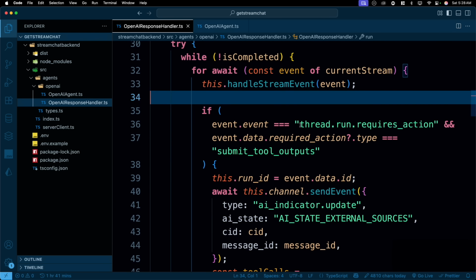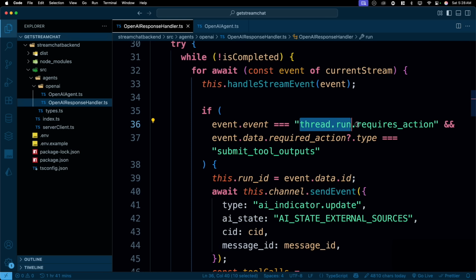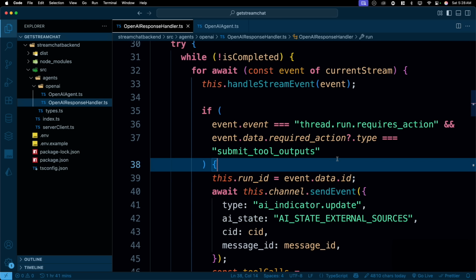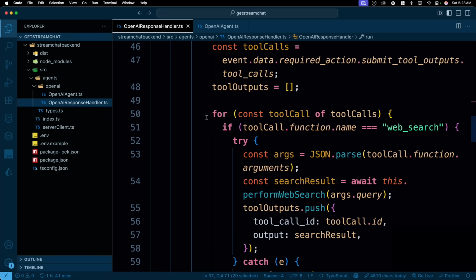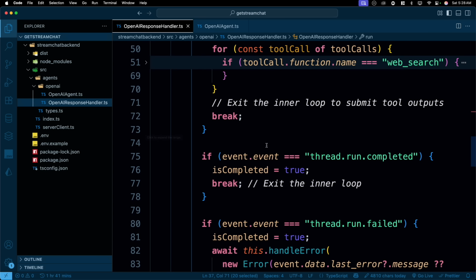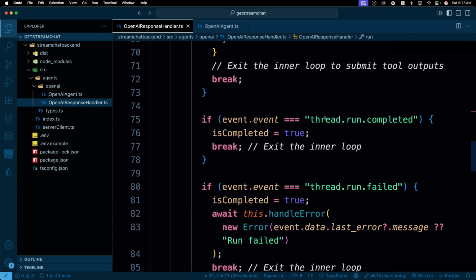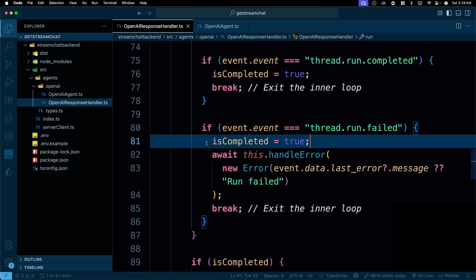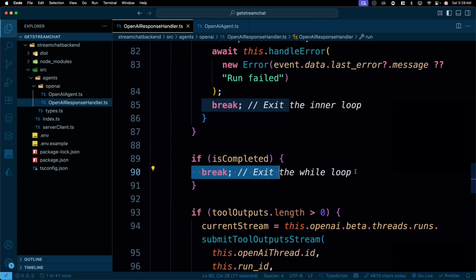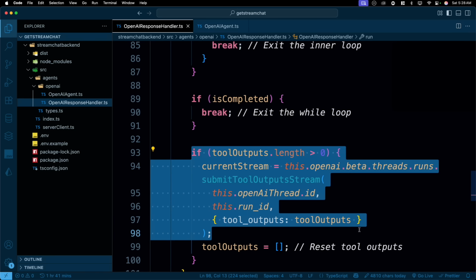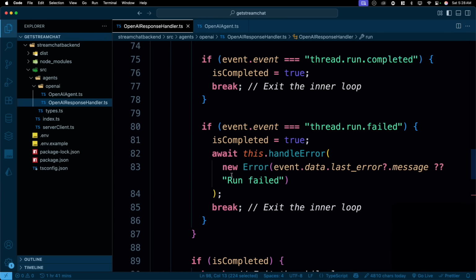So if the event actually shows us event.thread.run.requires_action, that means it requires an action, and usually the action could be like submit tool output. So there could be many of such actions. If I just look at this, we have just one tool which is going through. And if I just look for this one, shrink this, notice here, there could be an event where the thread is completed. This is super easy. We just mark it as complete. If the thread has failed, that is also super easy. We just handle that case. If this is all completed, we simply break out of the loop. That is also okay. And if we don't have any tools, that is okay. That means we don't have any tool. So I hope now this seems easier.